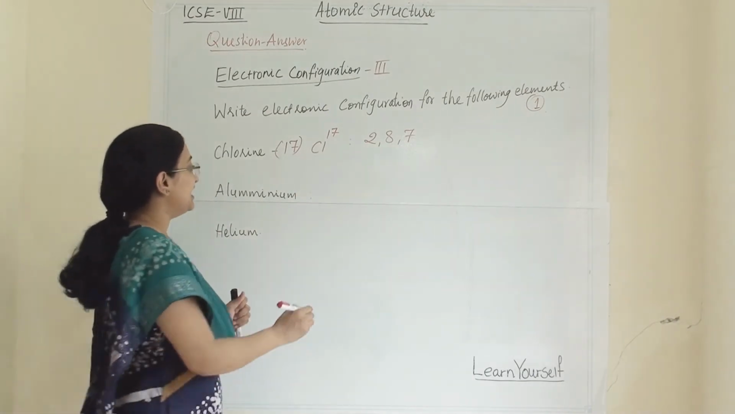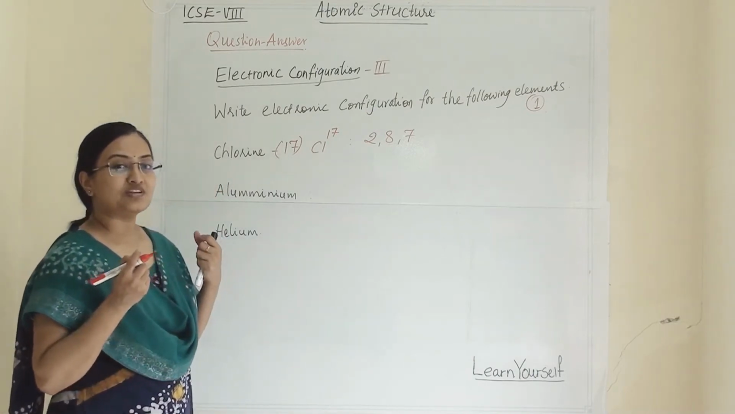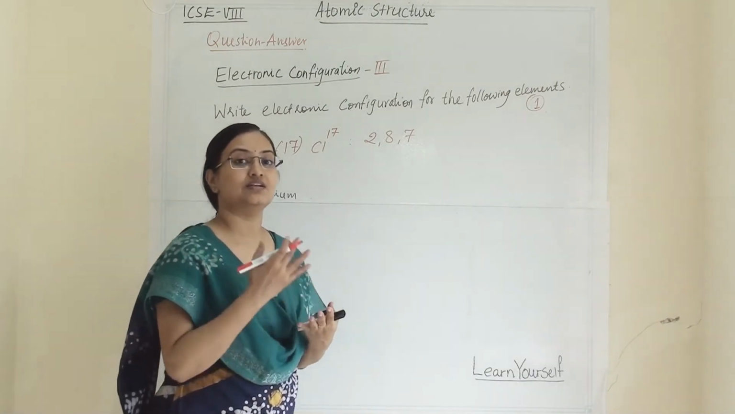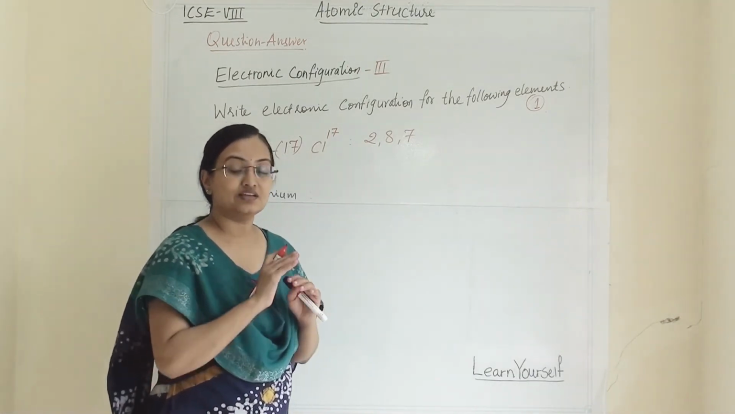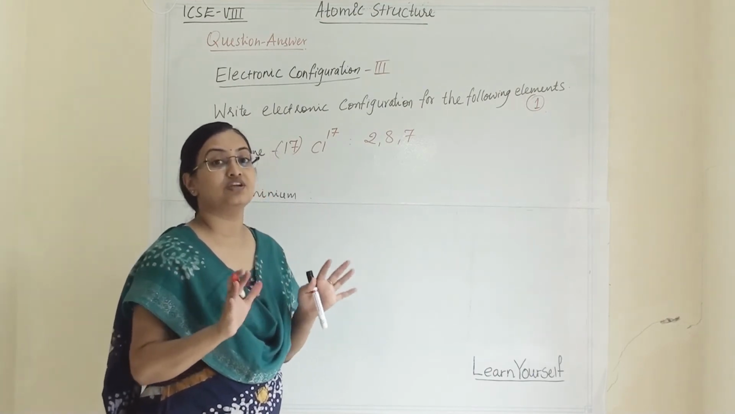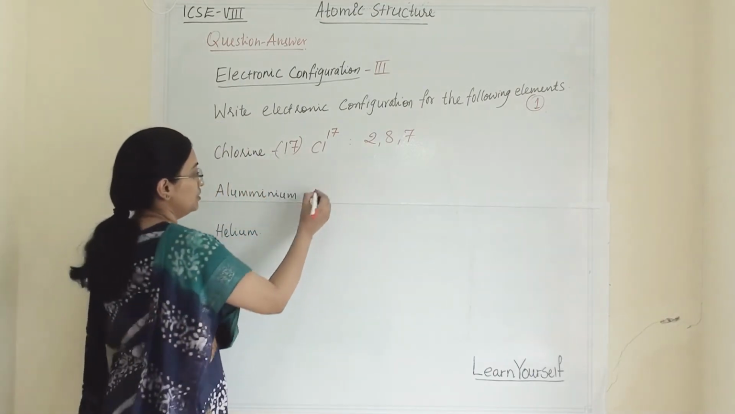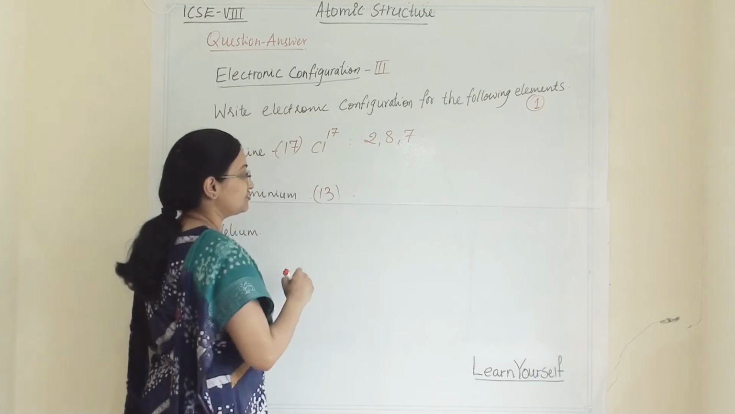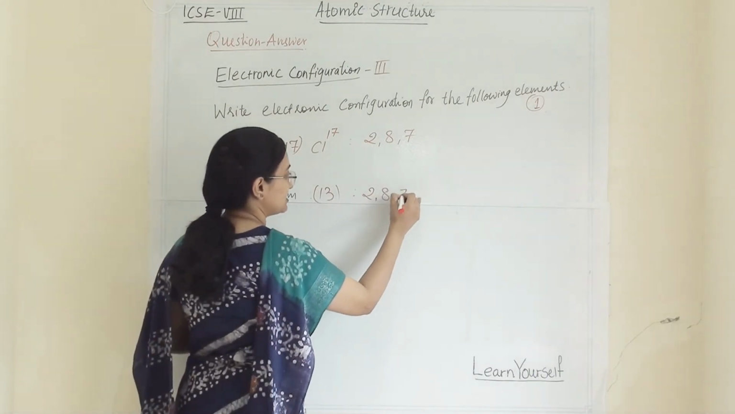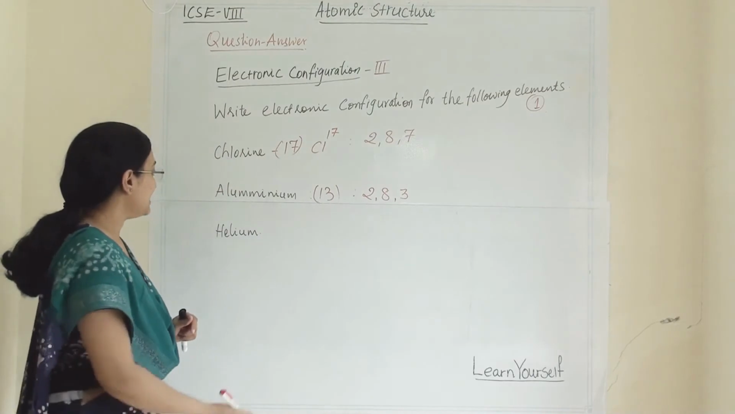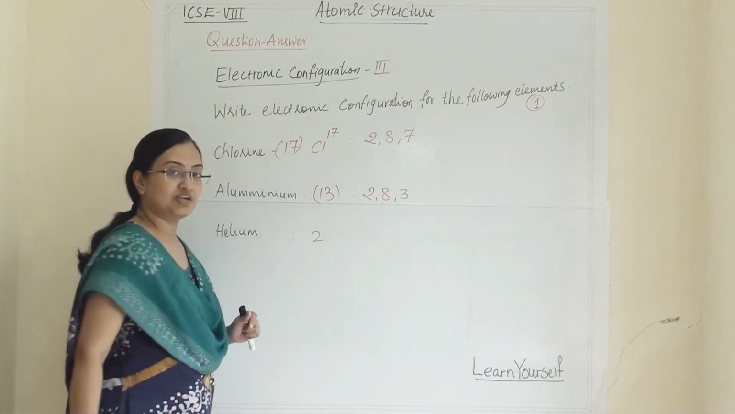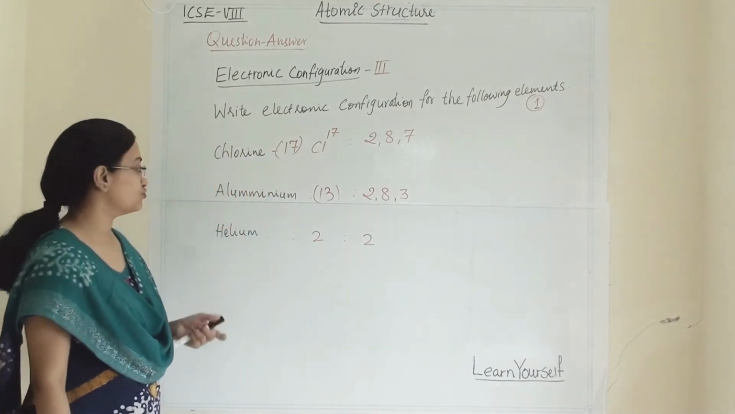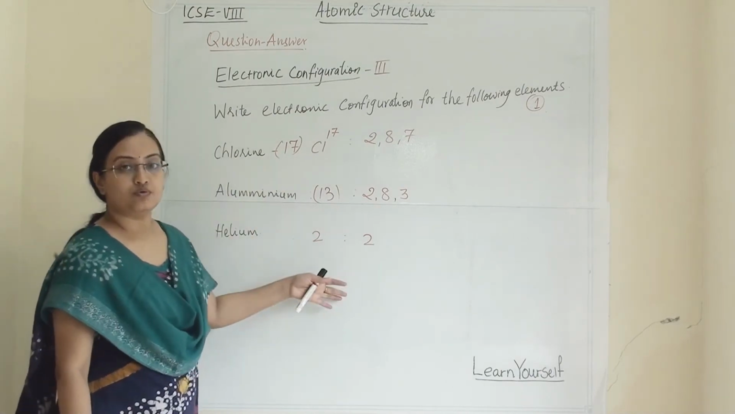Then aluminium. What is tricky here is only remembering the atomic number and understanding how to write the electronic configuration. Then it will be very easy to answer each and every question for this chapter. So aluminium's atomic number is 13, and its electronic configuration is 2, 8 and 3. The next is helium. Its atomic number is 2 and electronic configuration is also 2. So this is how we are going to answer it.